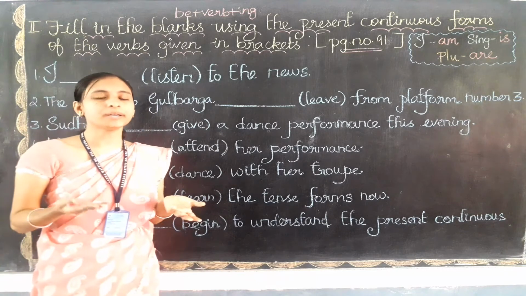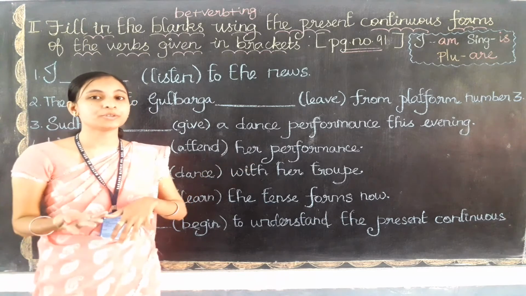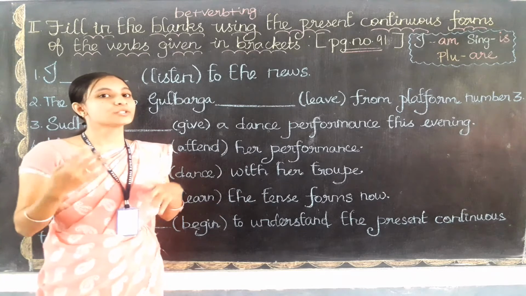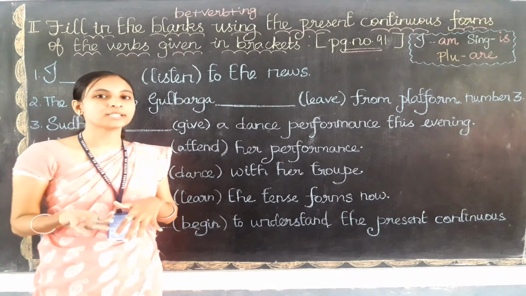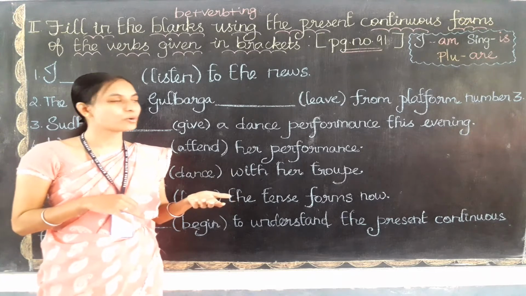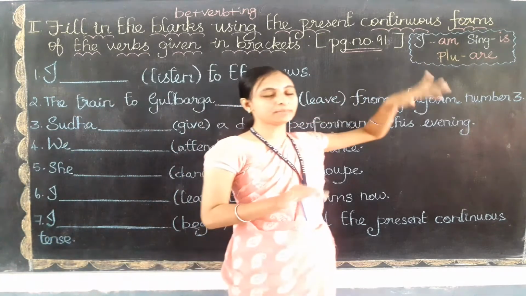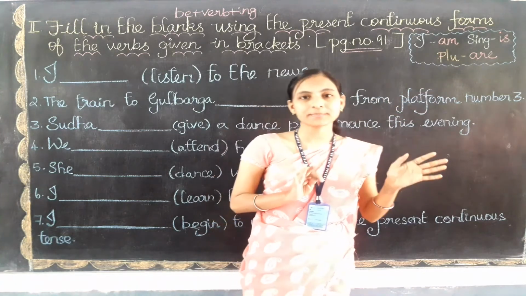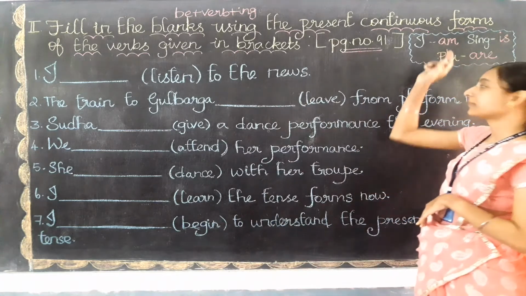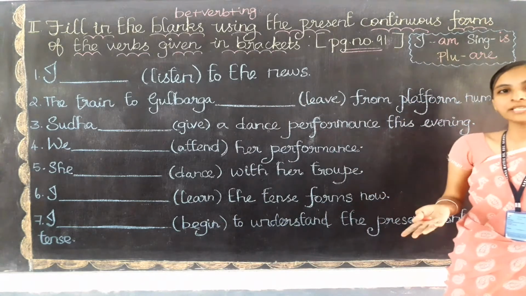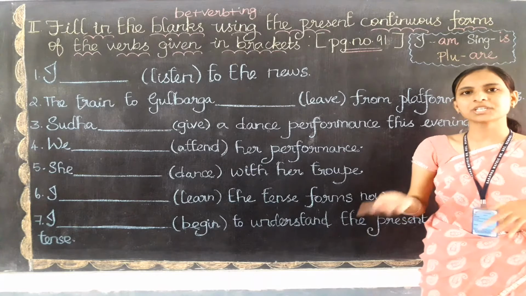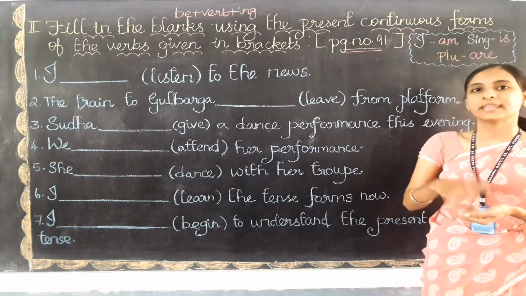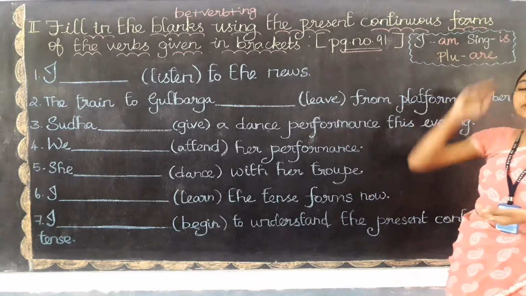If you do not remember for which subject we need to use is, am or are, let me tell you. For the subject I in present continuous we always use am only. For all the singular subjects, whether it is he, she, it, or any single person's name, we use is only.